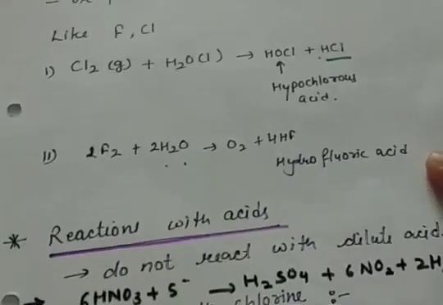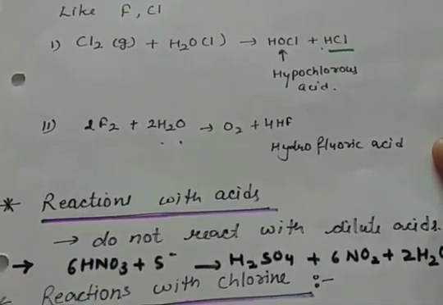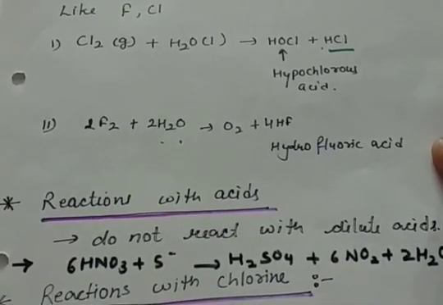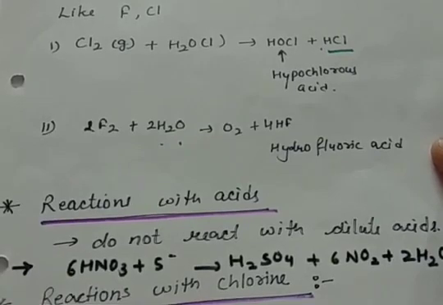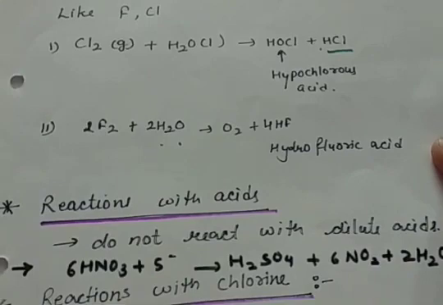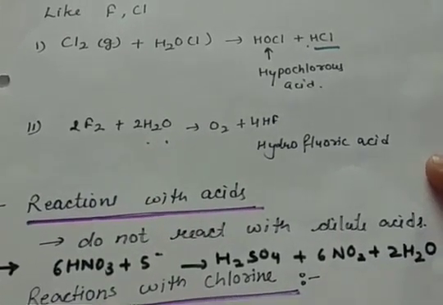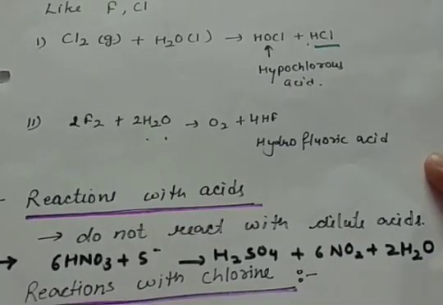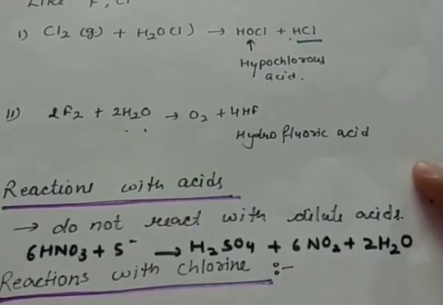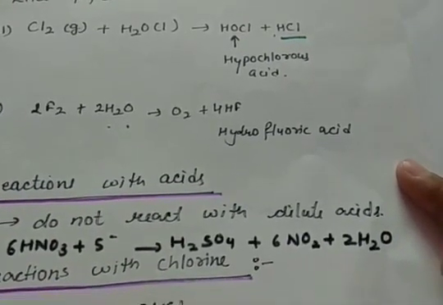Then let us see the reaction with acids. Non-metals do not react with dilute acids, they react with concentrated acids only. For example, if sulfur reacts with nitric acid, it forms H2SO4, that is sulfuric acid, nitrogen oxide gas is evolved, and water is produced.